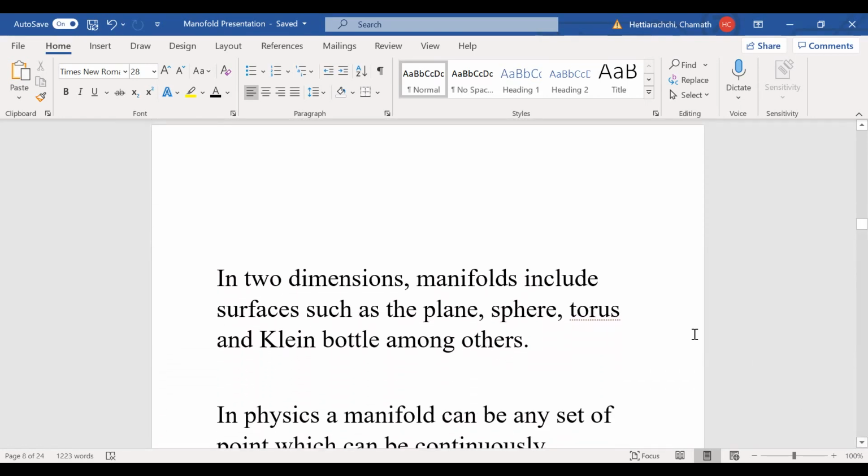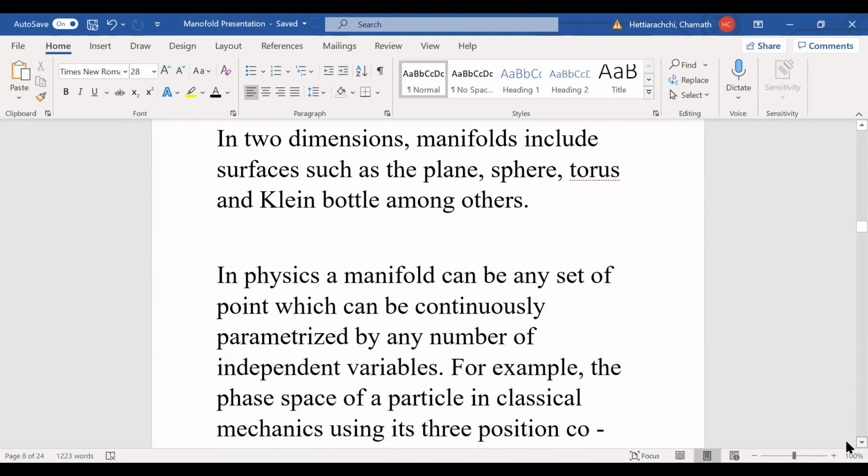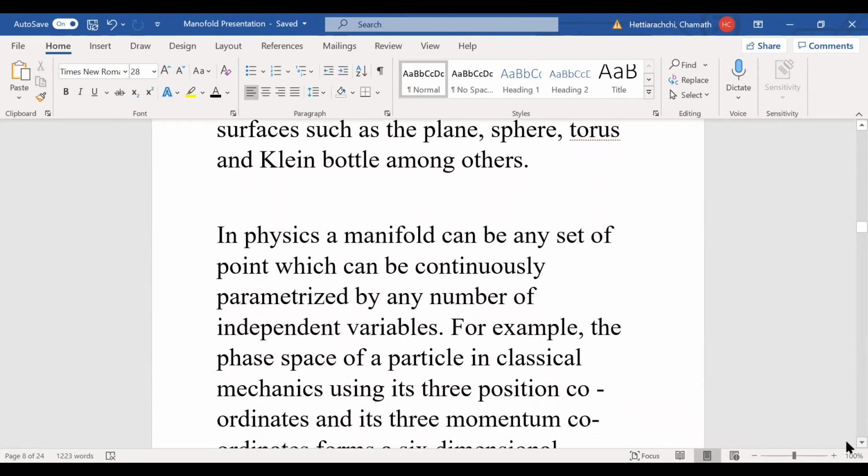In 2 dimensions, manifolds include surfaces such as the plane, sphere, torus, and Klein bottle, among others. In physics, a manifold can be any set of points which can be continuously parameterized by any number of independent variables.